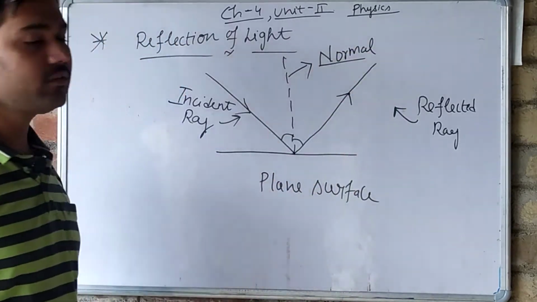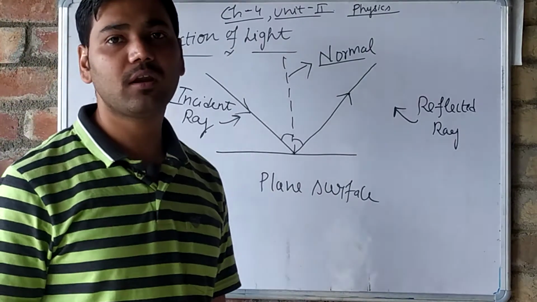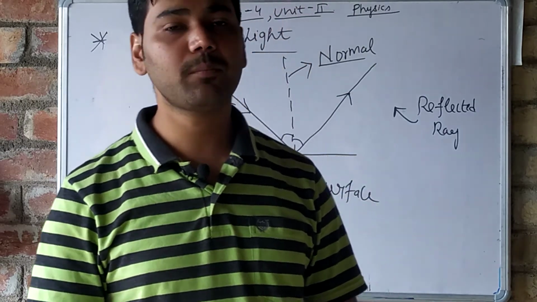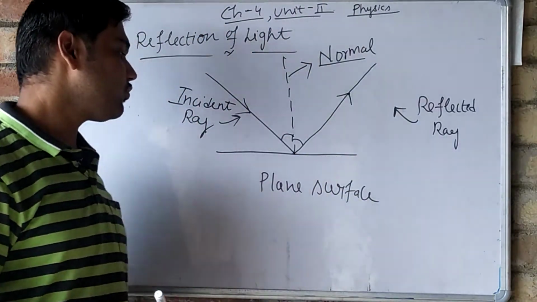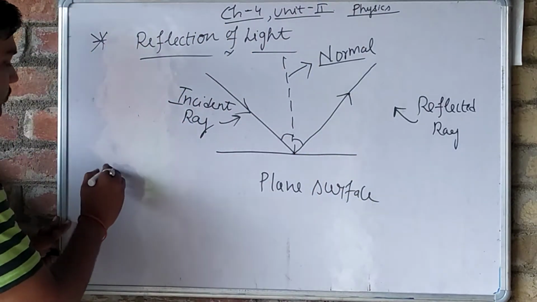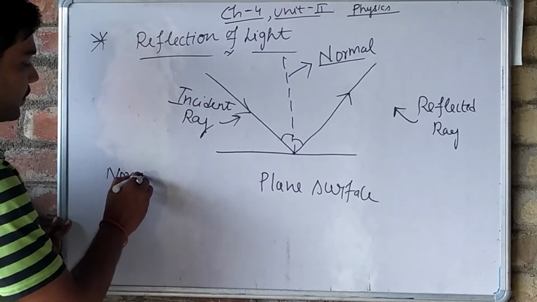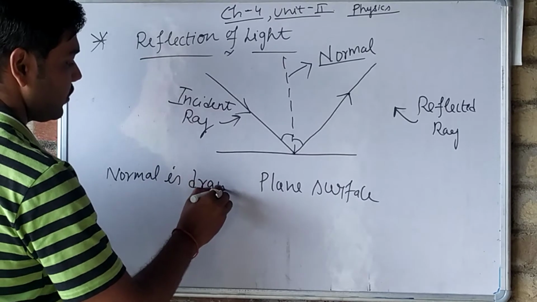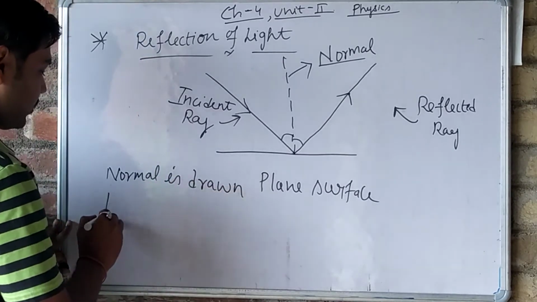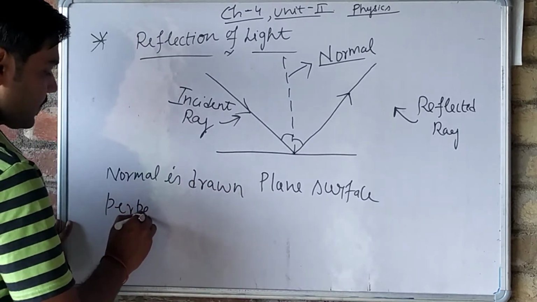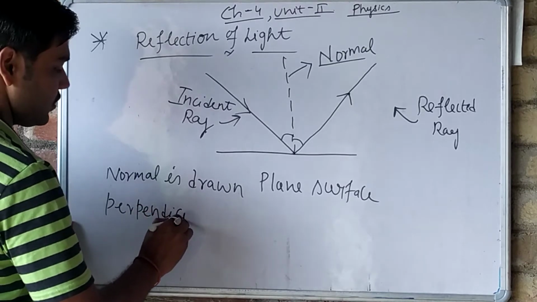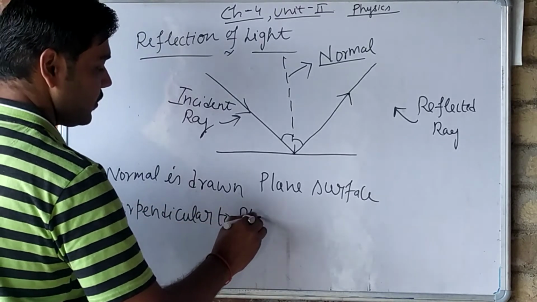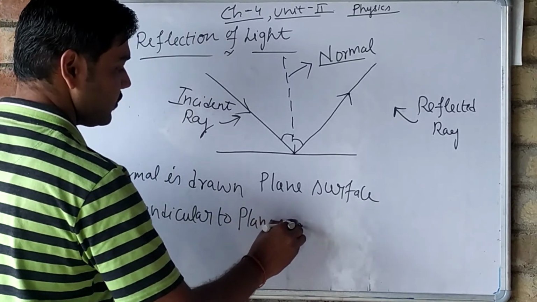Normal will always be perpendicular. It is drawn perpendicular to the plane of the surface.